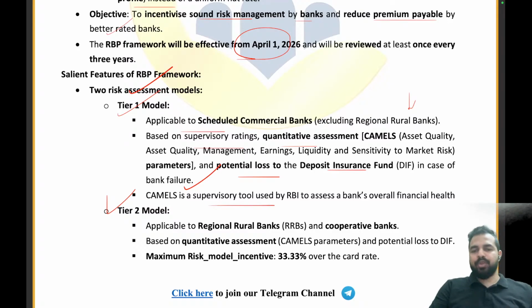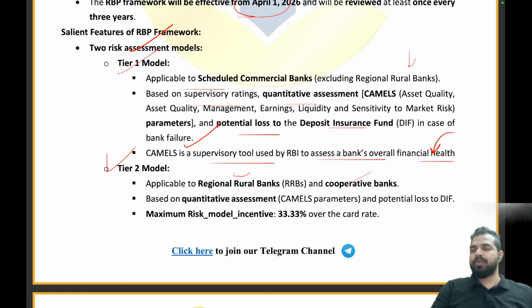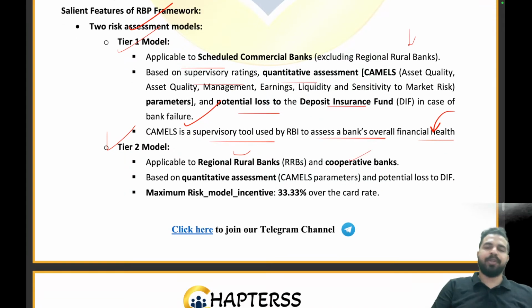CAMELS is a supervisory tool used by the RBI to assess banks' overall financial health. तो कैमल एक वो सुपरवाइजरी टूल है जिसका इस्तेमाल किया जाता है बाय द आरबीआई टू असेस द बैंक्स ओवरऑल फाइनेंशियल हेल्थ. Clear everyone? Now, what is the Tier 2 model? Tier 2 model is for the RRBs and the cooperative banks. Tier 1 was only for scheduled commercial banks, excluding the RRBs. Tier 2 is for RRBs and the cooperative banks. It is based on quantitative assessment, CAMELS parameters, and the potential usage of DIF.